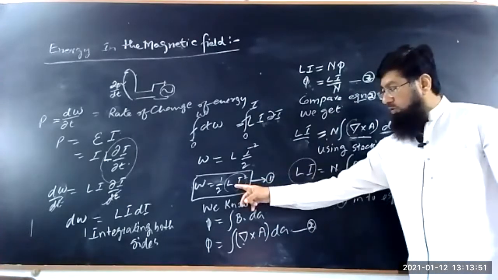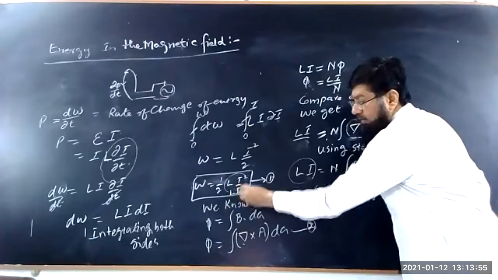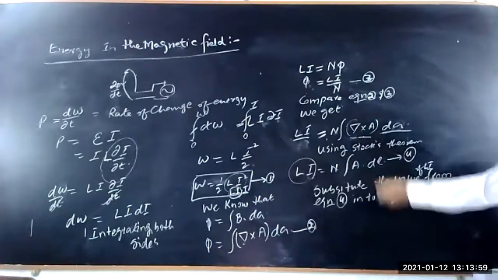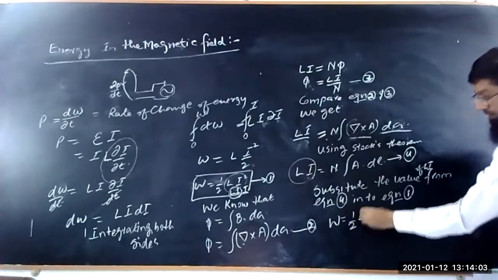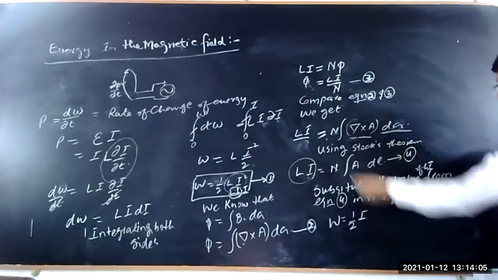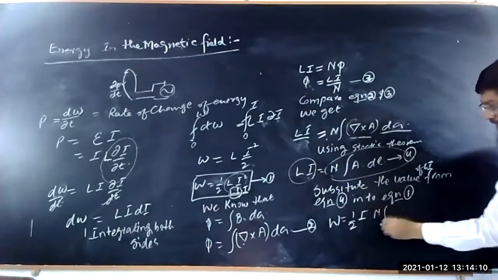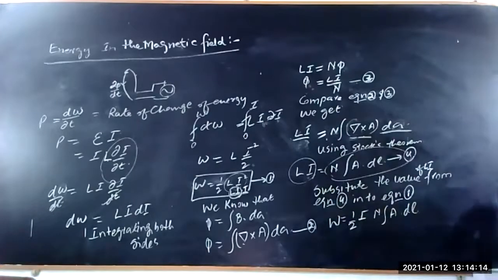We will substitute the value of L. Here this is N I into I, so we have to put the value of Ni only. So here W is equal to 1 upon 2 I, where I is the current, and again Li is equal to N into A dot dl. N is the number of turns.